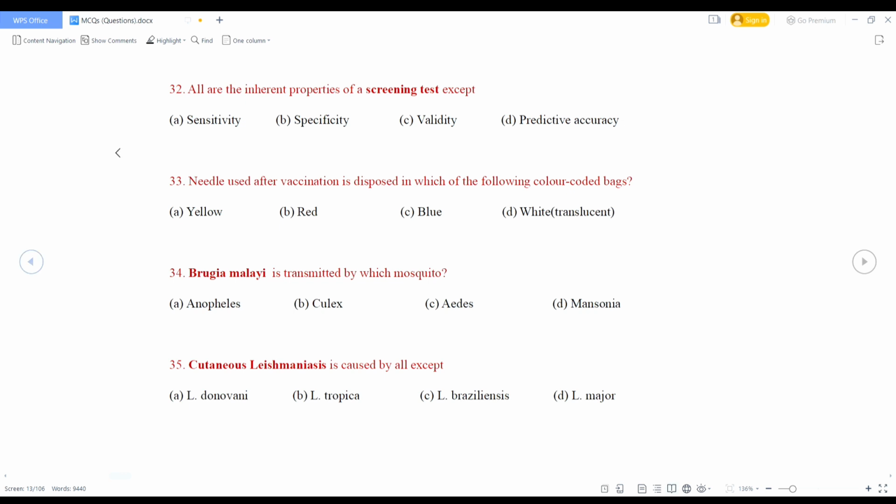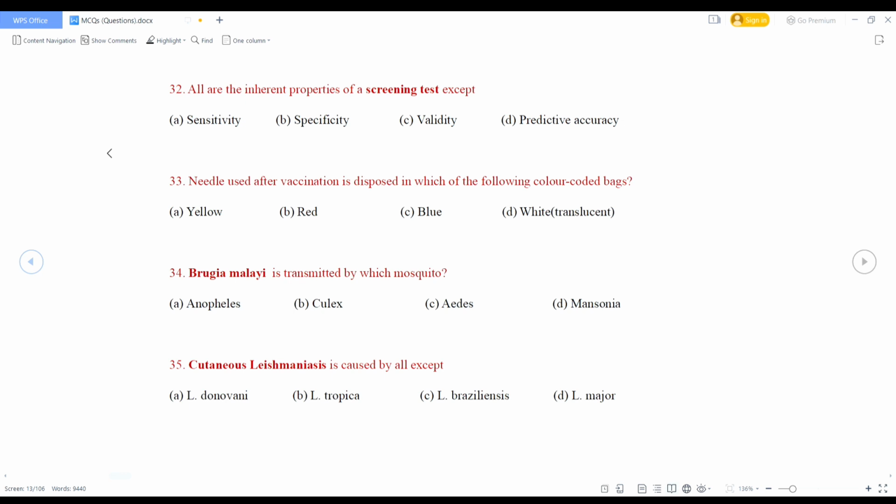Next question. Needle used after vaccination is disposed in which of the following color coded bags? Sharp should be discarded in white, translucent, puncture proof, leak proof, or tamper proof container. So right answer is option D, that is white. Brugia malayi is transmitted by which mosquito? This is a straightforward question. So answer is Mansonia.